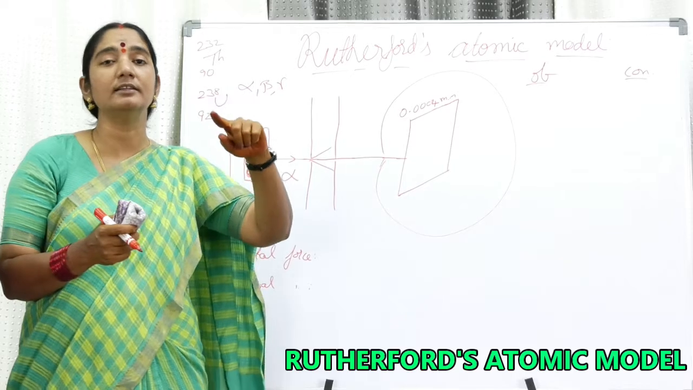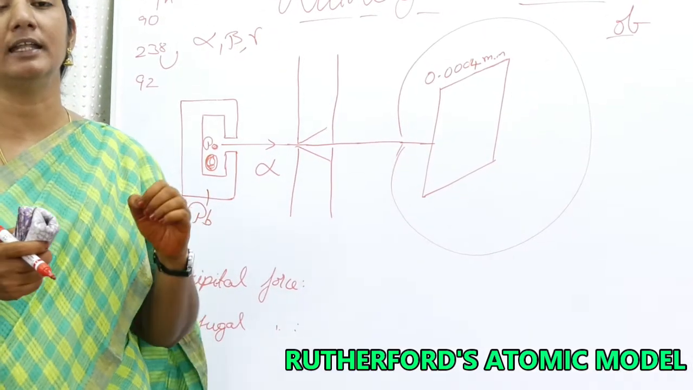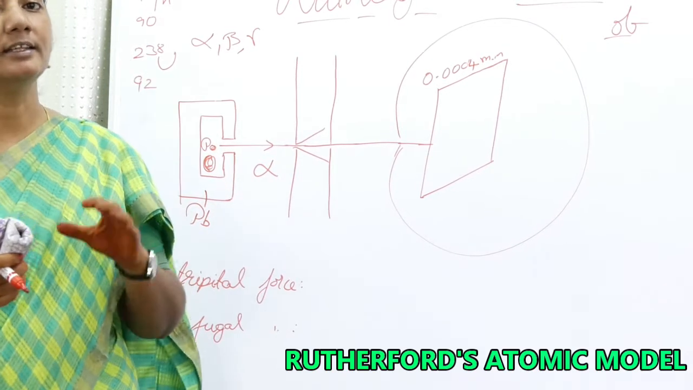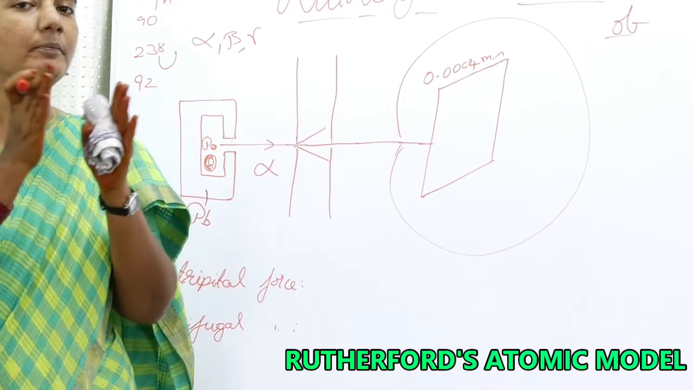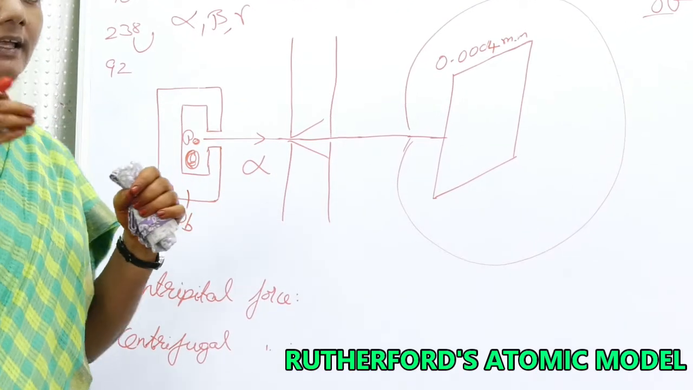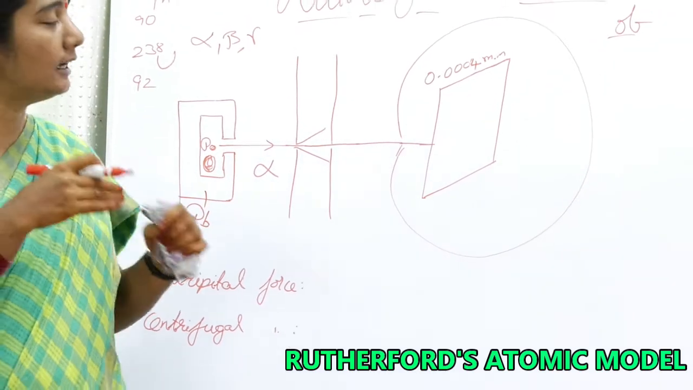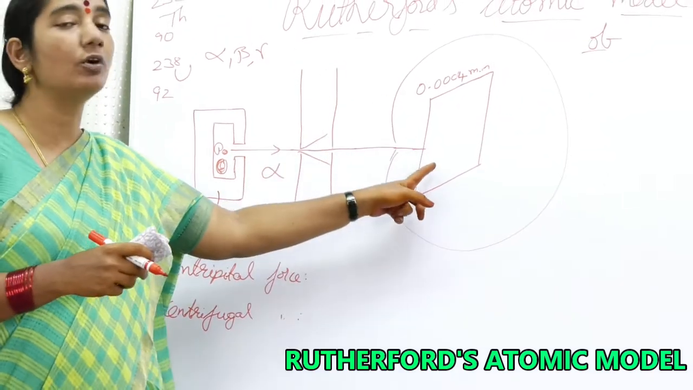And one more reason is that gold has a high density, nearly 19 grams per cc. The density is more, which means the atoms are tightly packed and the gap between them is very small. So the chance for the alpha particle to pass through the atom is more. That is the reason why we have selected gold foil.